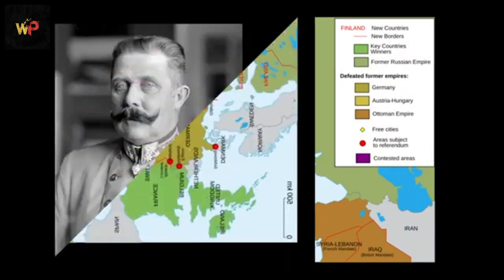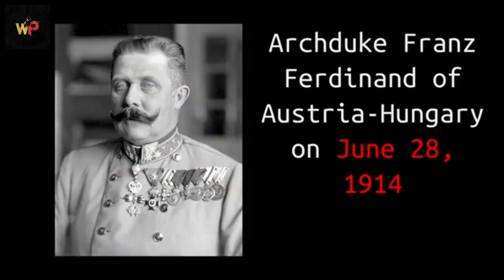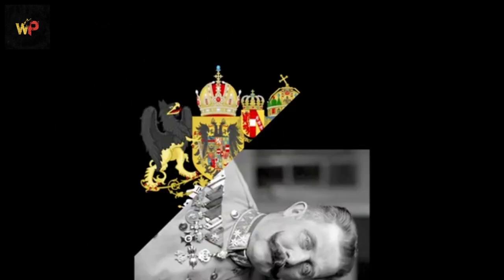The war was triggered by the assassination of Archduke Franz Ferdinand of Austria-Hungary on June 28, 1914, in Sarajevo. The assassin was a Bosnian Serb nationalist. This event set off a chain reaction of alliances and ultimatums.